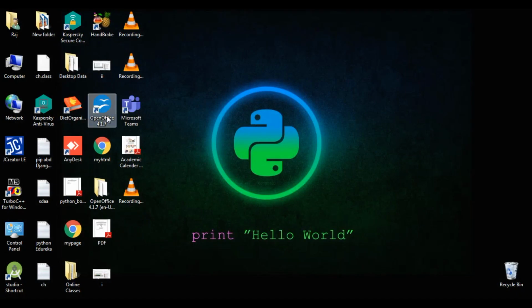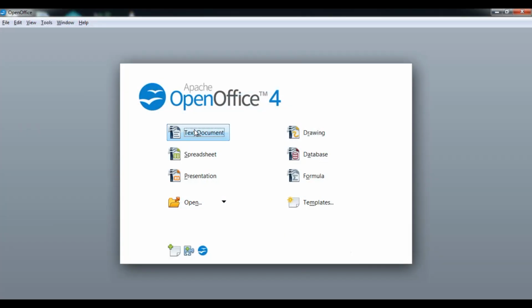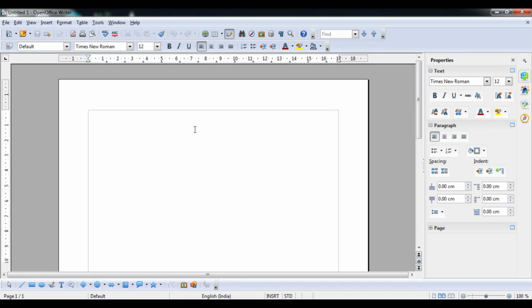Okay students, now I am going to show you how to save a file. Suppose you open a blank file, that is a new file. Here I am going to type, hi, this is my new word processor in Open Office. Okay students, I have typed this here, and I want to save it.